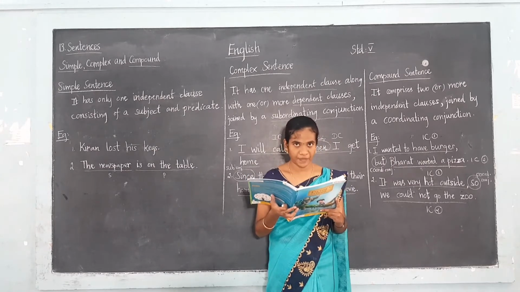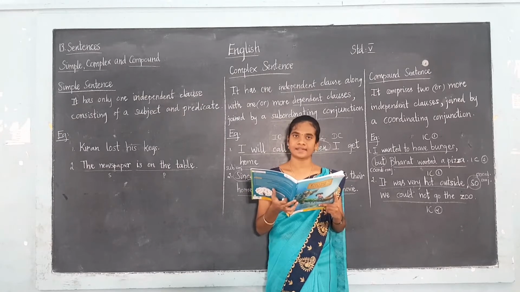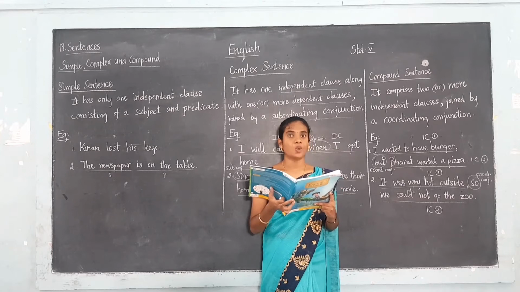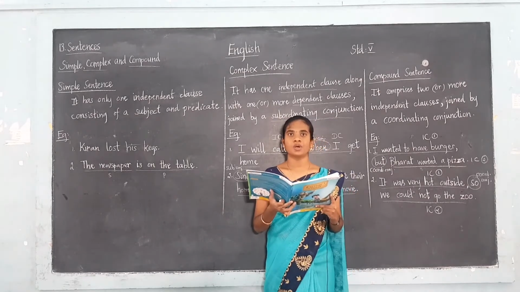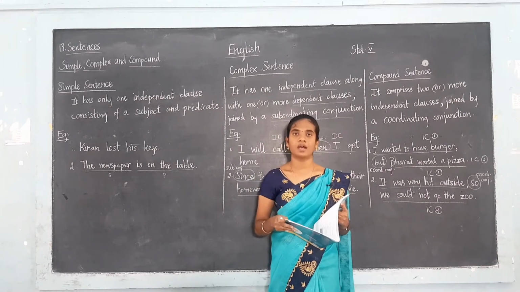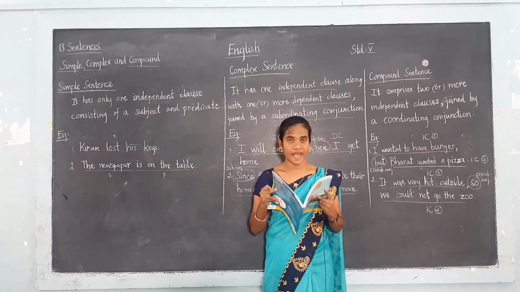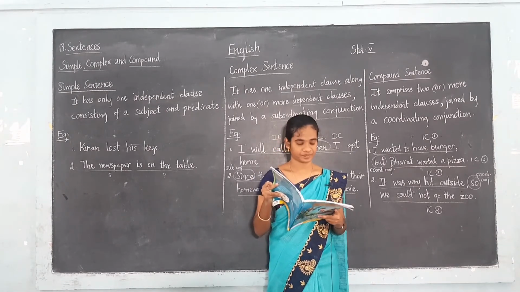The second independent clause is: we enjoy her classes. Both clauses are joined by the coordinating conjunction and. You all remember, independent clauses can stand alone and express a complete meaning.